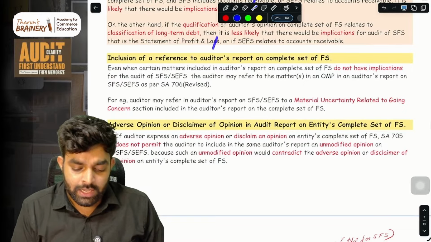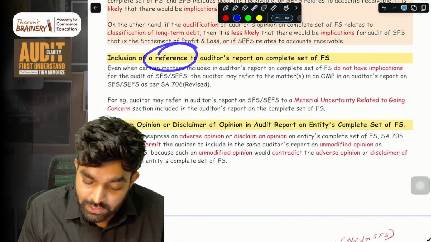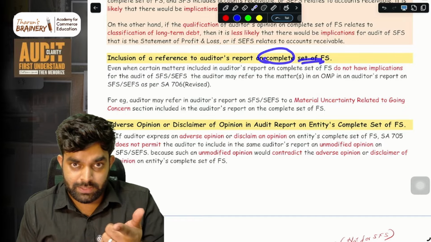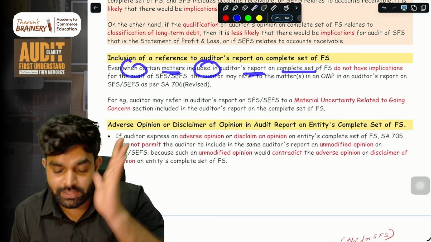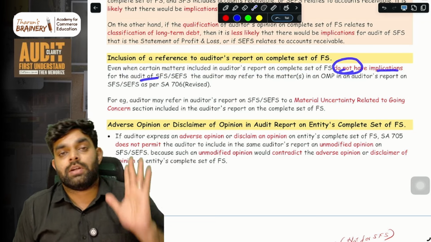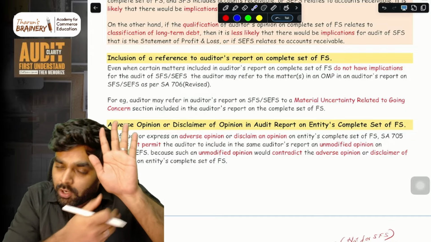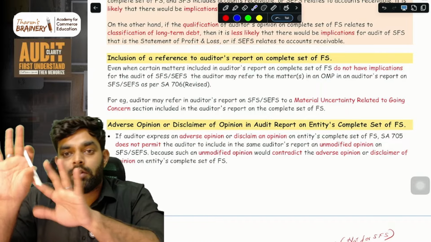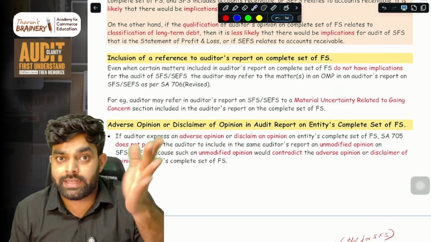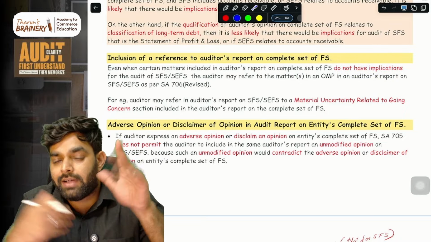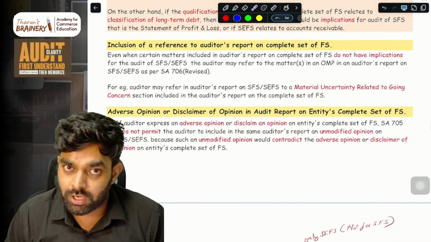Example, you can just read. Then, inclusion of a reference in the audit report to the audit report on a complete set of financial statements. Even when certain matters included in the audit report on the complete set of financial statements do not have any implication on SFS or SCFS, no problem is there, still, if the auditor decides these matters have some relevance, then the auditor can give a reference to these matters in the audit report of SFS or SCFS.